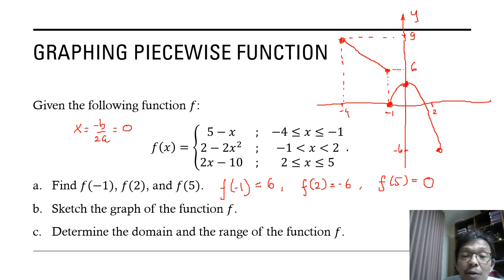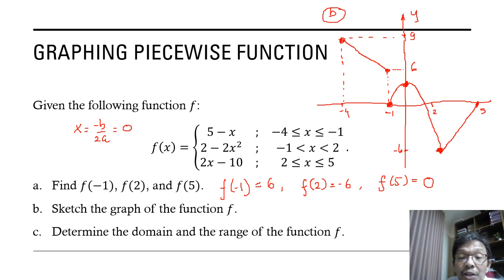And the third, 2x minus 10, this is a straight line from 2, -6 to 5, 0. Here, let's say 5, 0. And here -6, so like this. Okay, this is the sketch of the graph of function f. This is the answer for B.